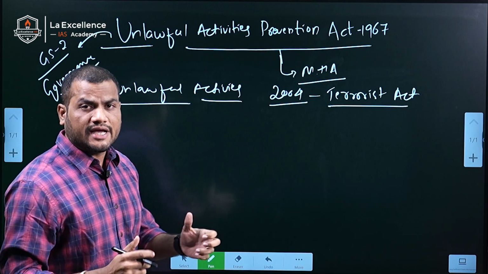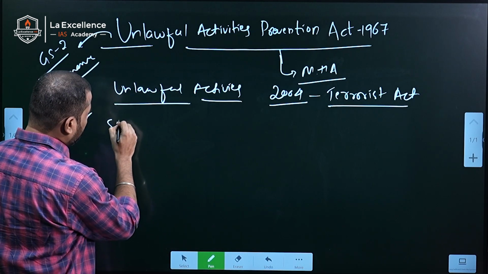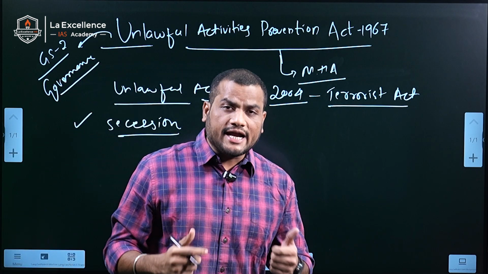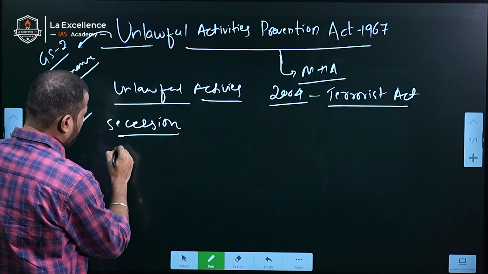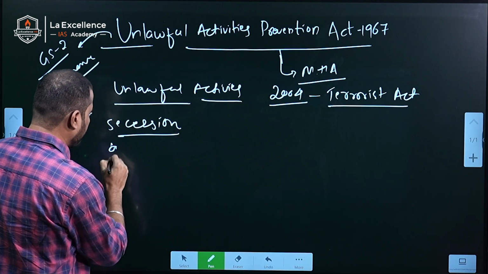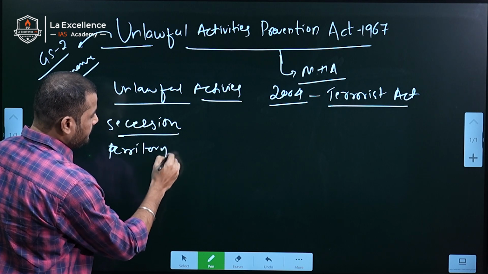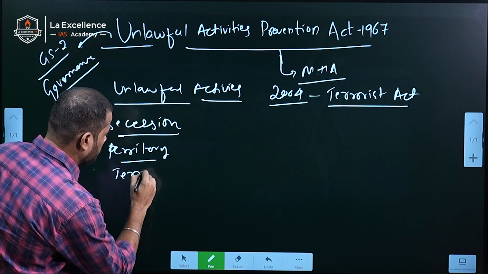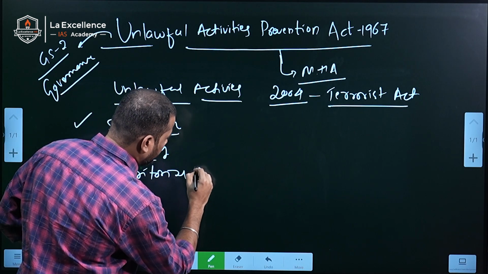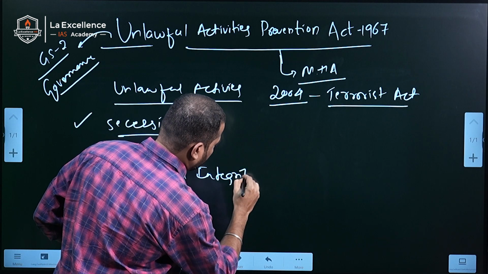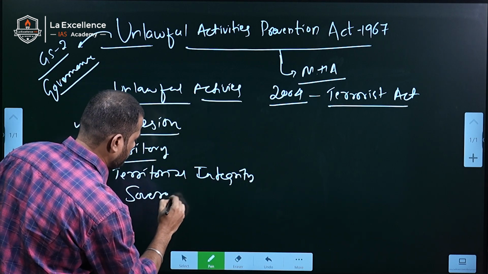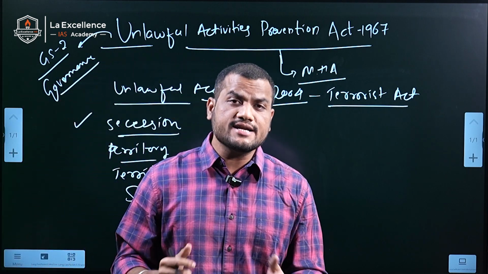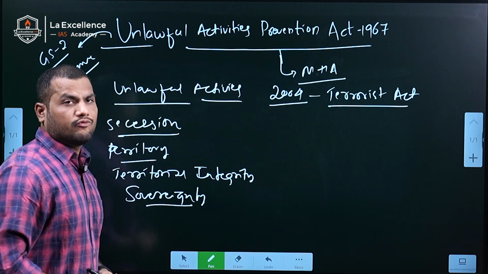Unlawful activities are those activities which support secession of any part of the country, which will lead to withdrawal of any territory of India, and which question the territorial integrity and sovereignty of India, and also which create discontent against India. These activities are called unlawful activities.